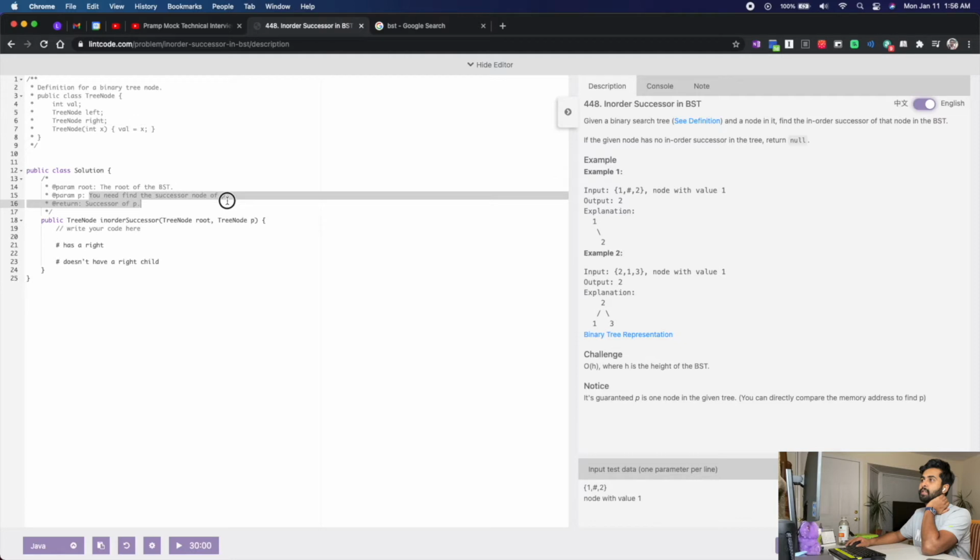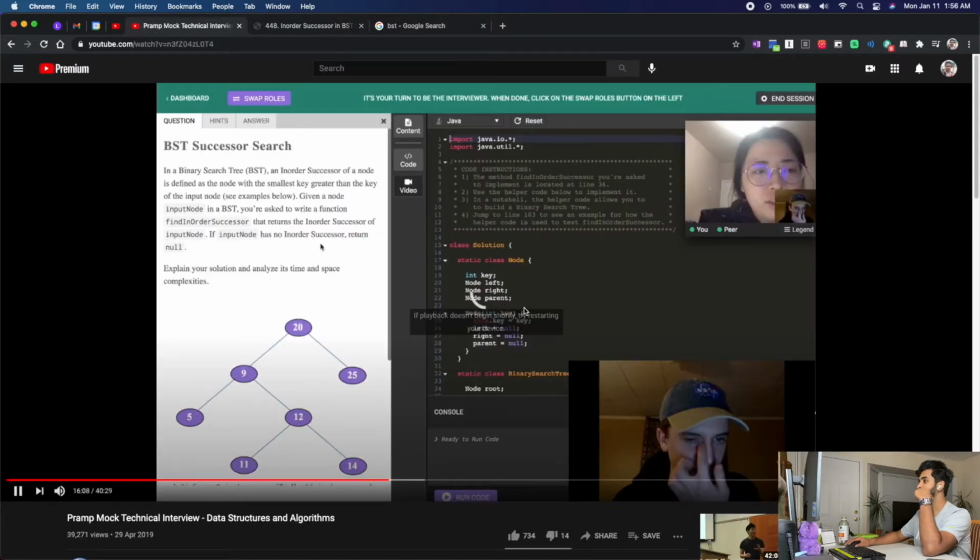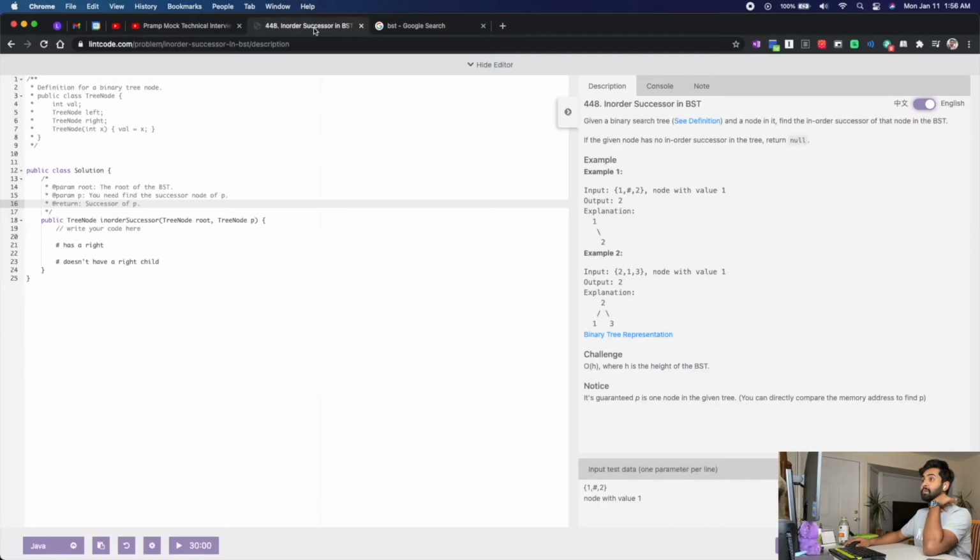Okay, you need to find the successor node of P. I'll be having a root node. But there is no parent. Okay, that is a good question. When I was looking at this question, it had a parent object, so I looked at that question and I was really excited to do this. If it does not have a parent, then I think it gets a little complicated at the moment.